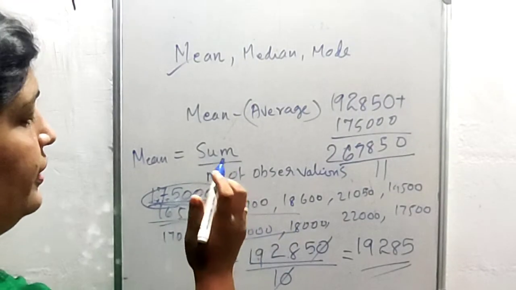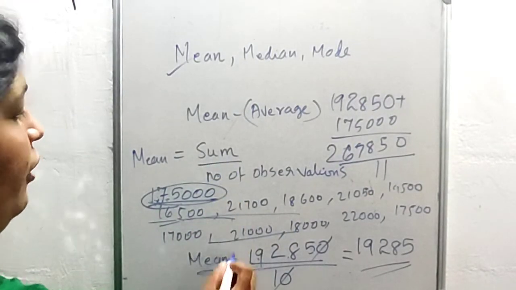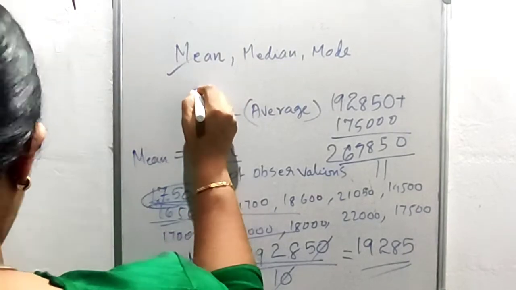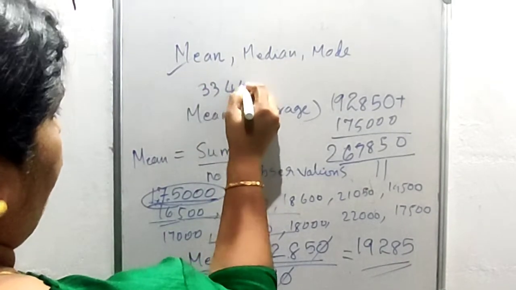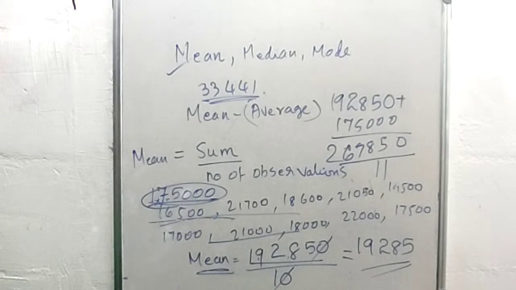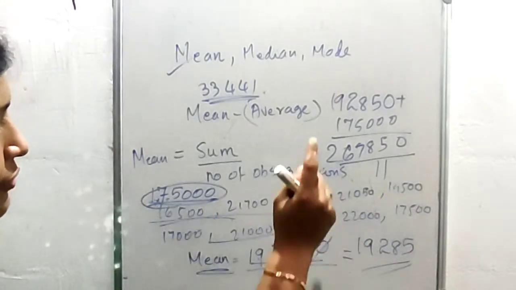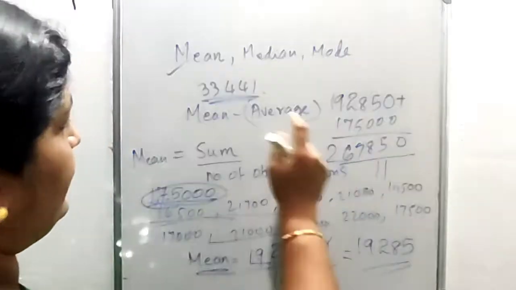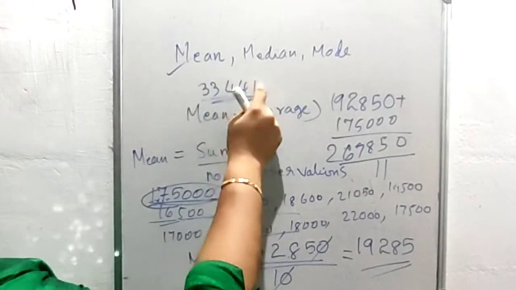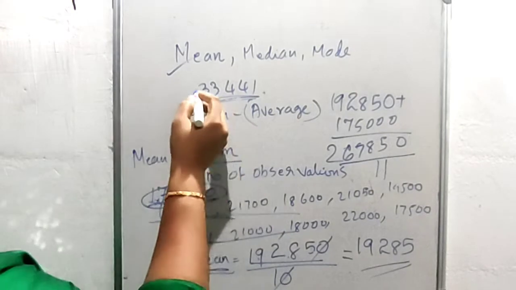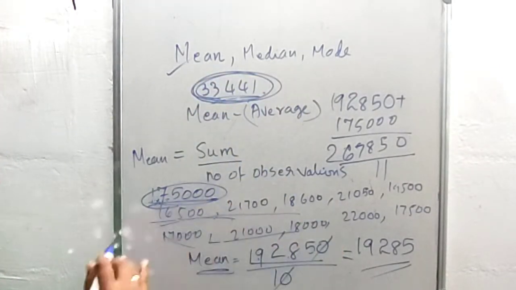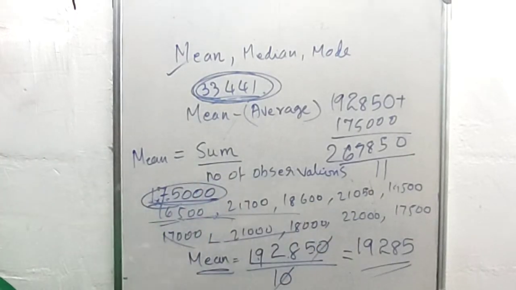That is the arithmetic mean of 11 families, which is almost equal to 33,441. That is, if we divide 2,67,850 by 11, then we get 33,441. See children, this is the new average or new arithmetic mean of these neighboring households.